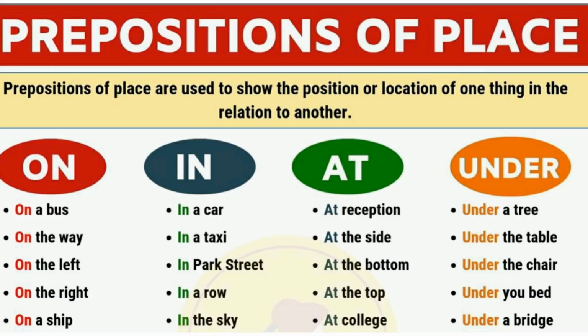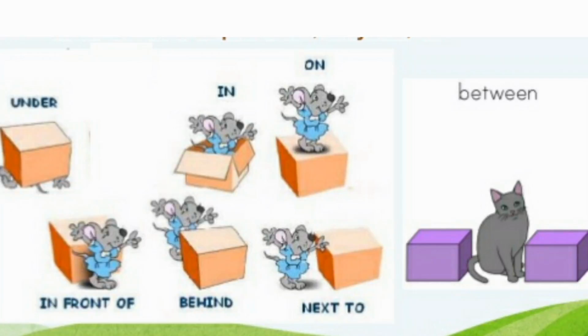At reception, at the side, at the bottom, at the top, at college. Under a tree, under the table, under the chair, under your bed, under a bridge. Additional prepositions for place are in front of, behind, next to, and between.